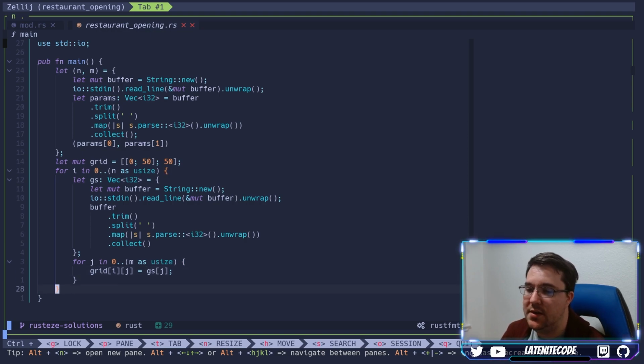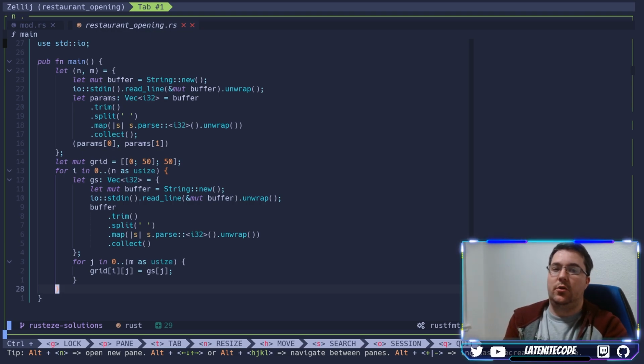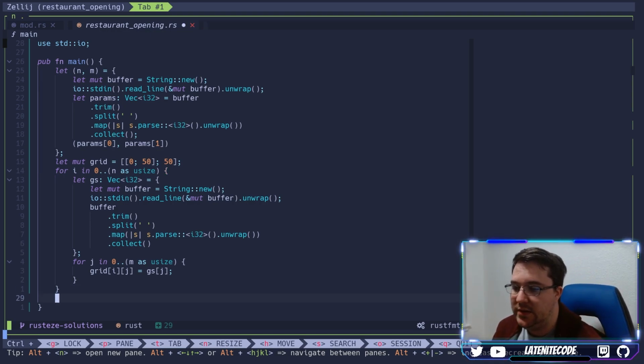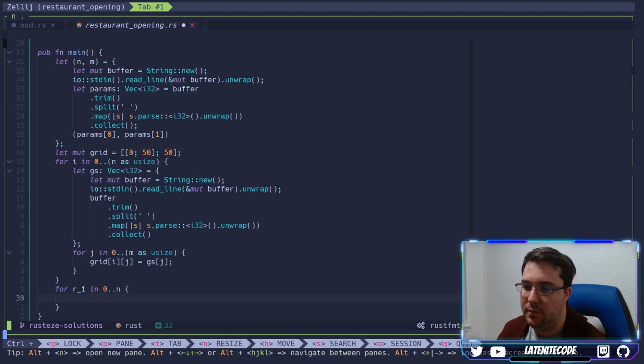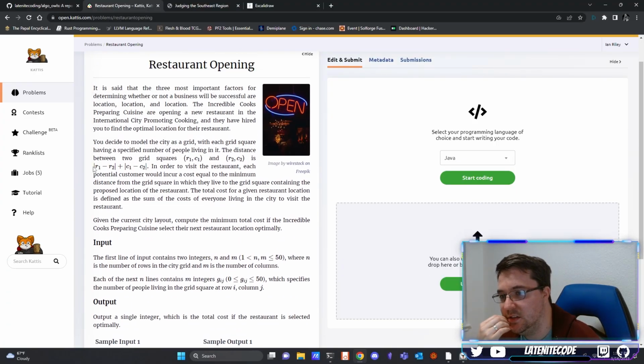So now that we've got all the data loaded into our grid, we can start iterating over that grid to produce our solution, which means that now we're going to have this for r1 in 0 to n. I'm going to leave this one as an i32, because if I look back over here, I can see that the Manhattan distance formula uses the absolute value of a difference.